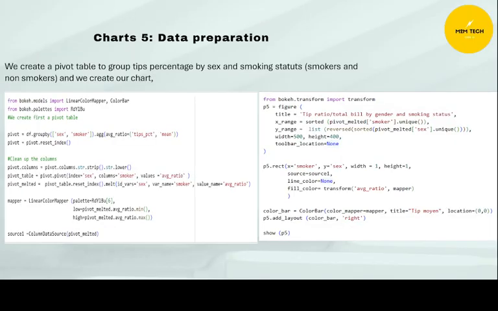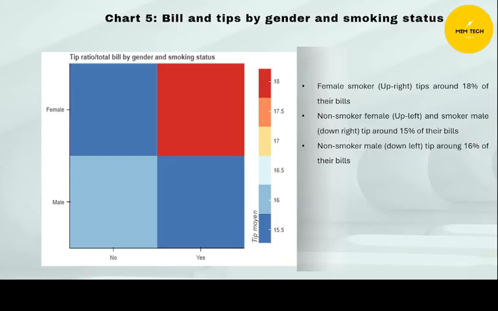So here is the analysis between sex and smokers. We tried to analyze the tips and group the tip percentage by sex and smoking status and created our chart. As we can see, in the upper right, female smokers tip around 18% of their bills.